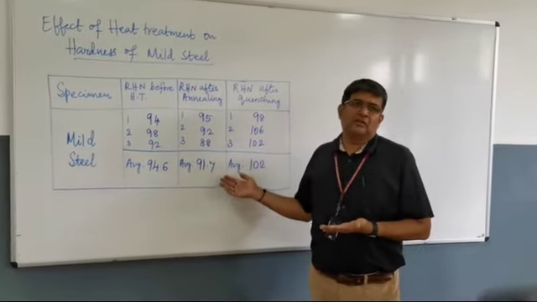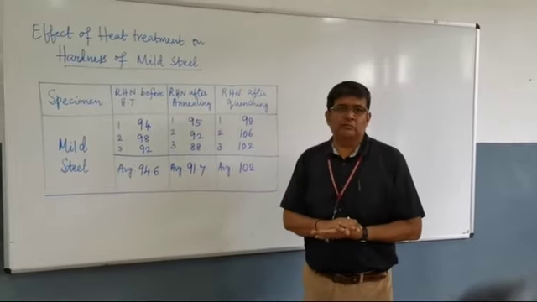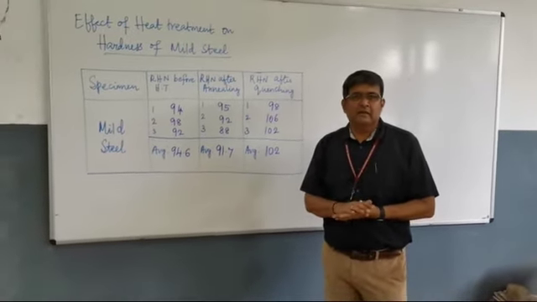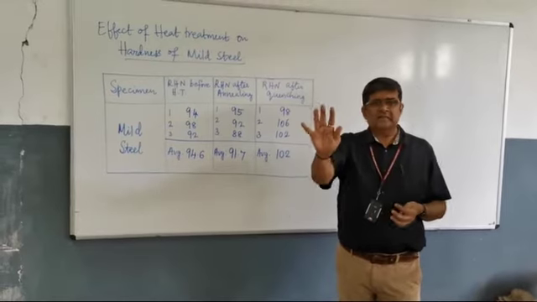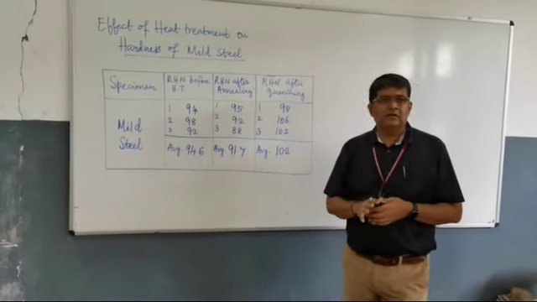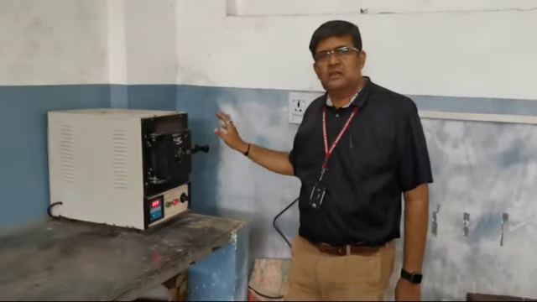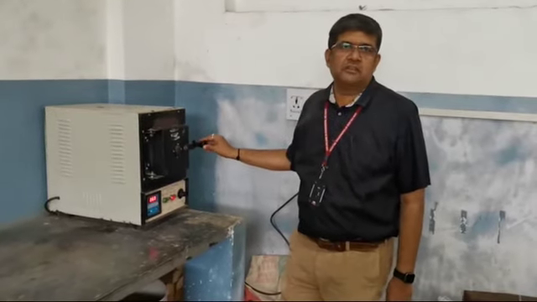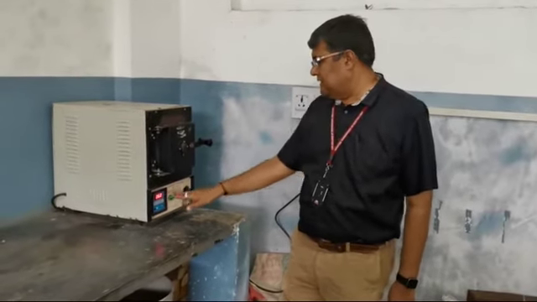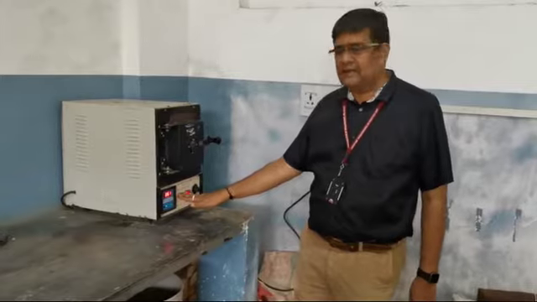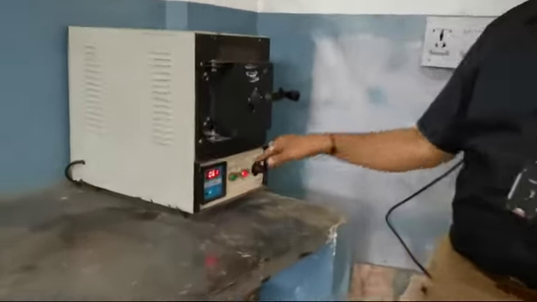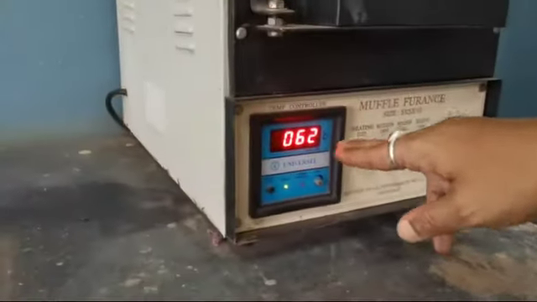I'll just show you the furnace where we are going to keep the specimen and conduct the experiment. The hardness testing machine you have already seen and understood. This is the electric furnace in which the specimen will be kept. You can see that the temperature is indicated. For example, now it is about 61 degrees. Inside the temperature is about 61, 62 degrees.